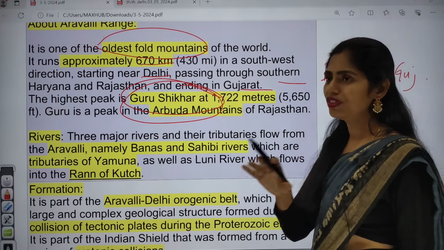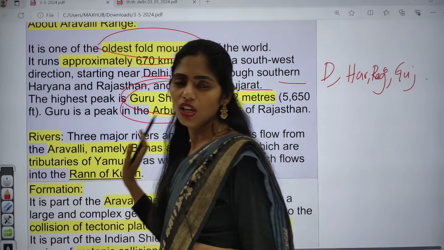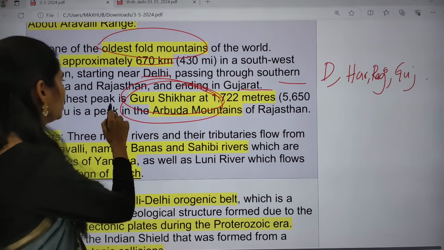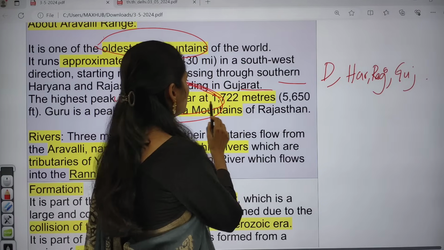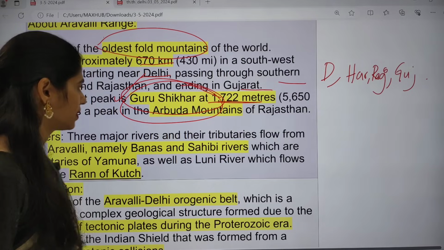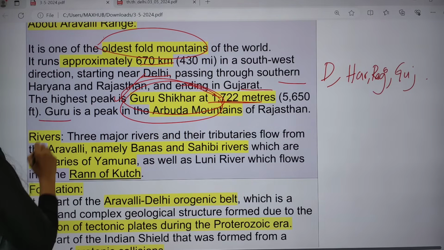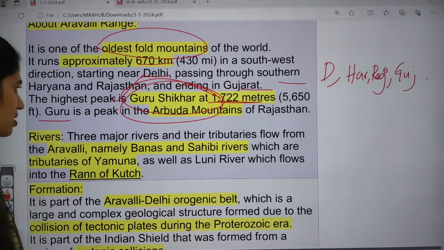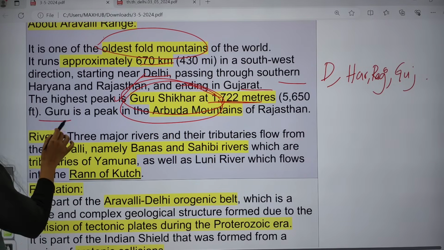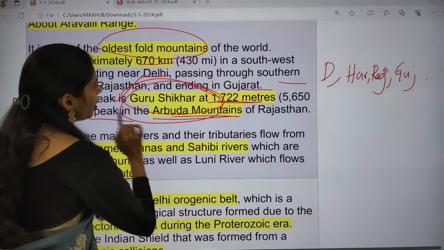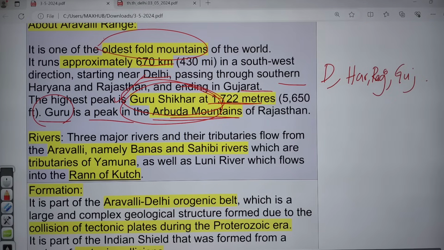The entire movie goes on in Rajasthan only. Here you can see the Guru Shikhar mountain. It is 1722 meters. Guru Shikhar is a peak in the Arbuda mountains of Rajasthan. It is also very important.